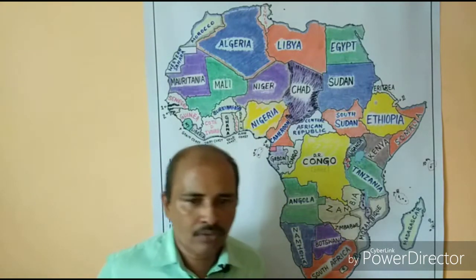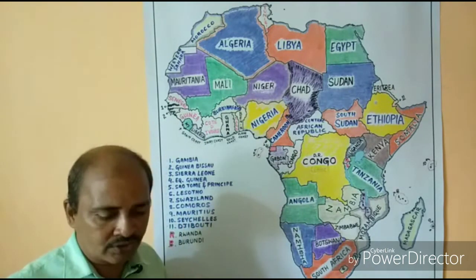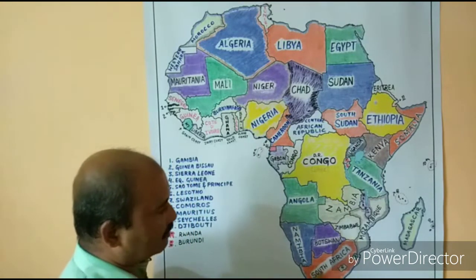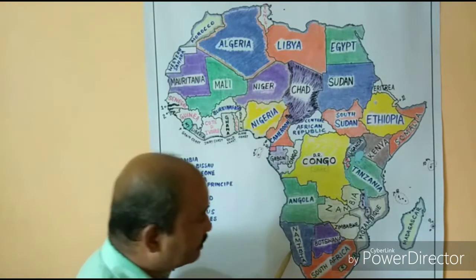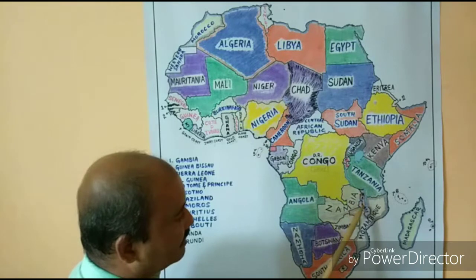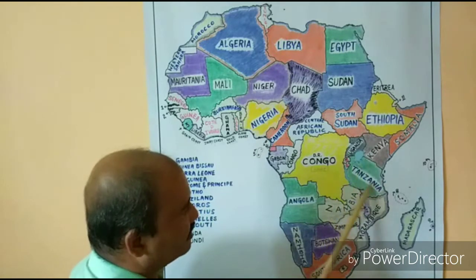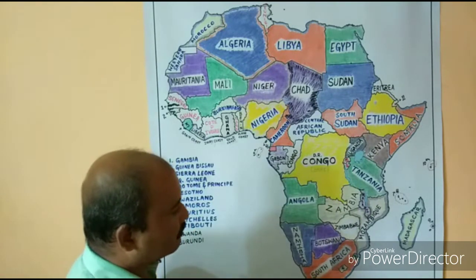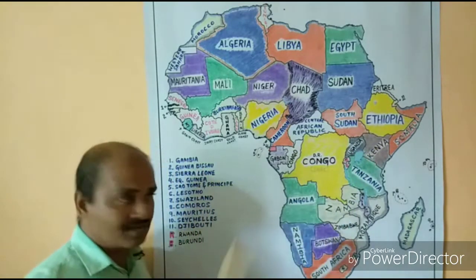Now you can learn about the countries by using a sports mechanism also. Take for example the cricket playing countries. We have South Africa, Zimbabwe, Namibia also once played in the Cricket World Cup, and we have Kenya. Once upon a time, in 1975, Tanzania, Kenya and these countries grouped together as East Africa and played in the Cricket World Cup. But today we find South Africa, Zimbabwe and Kenya are the cricket playing countries.